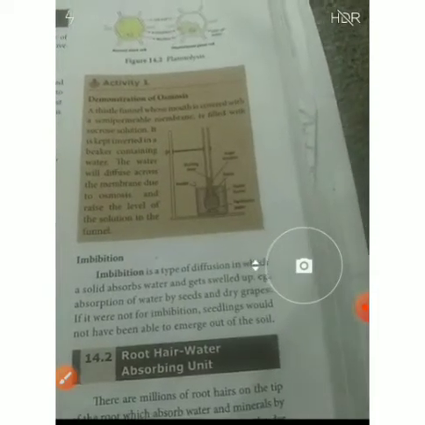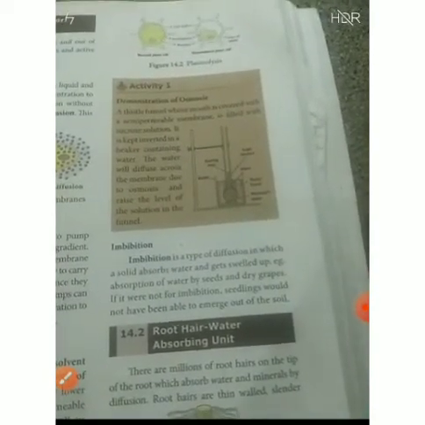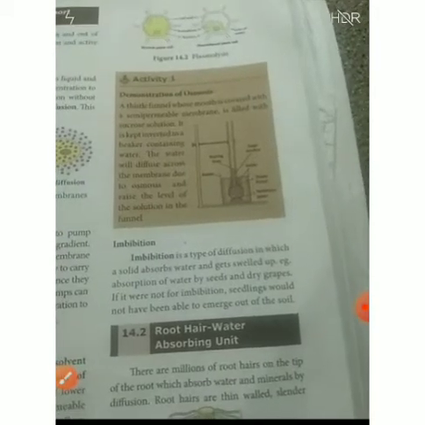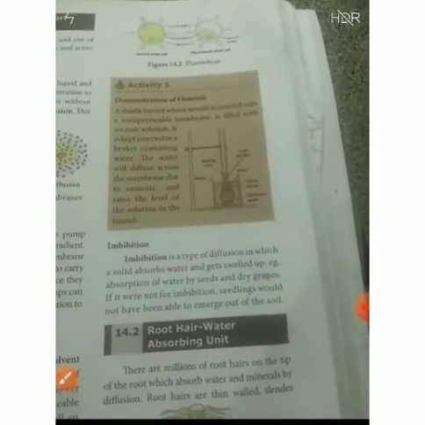That means inside the seed, the water molecules enter and it will be enlarged. So what is the difference between plasmolysis and imbibition? Inside the cell, the water molecules will be reduced. It is called plasmolysis. Imbibition means inside the cell the water molecules will enter and it will start to swell, that means enlarged. It is called imbibition.